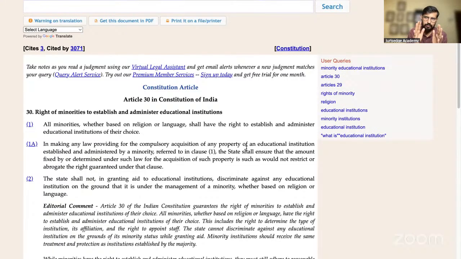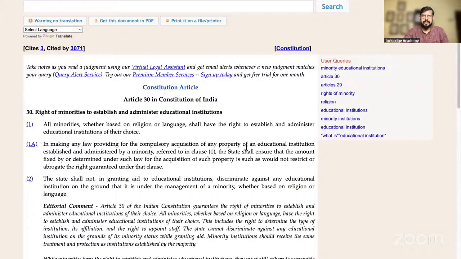These two are very important parts. If these two are missing, in that case, that university will not be called a minority university. That's a very important part. Okay. Establishment and administration.